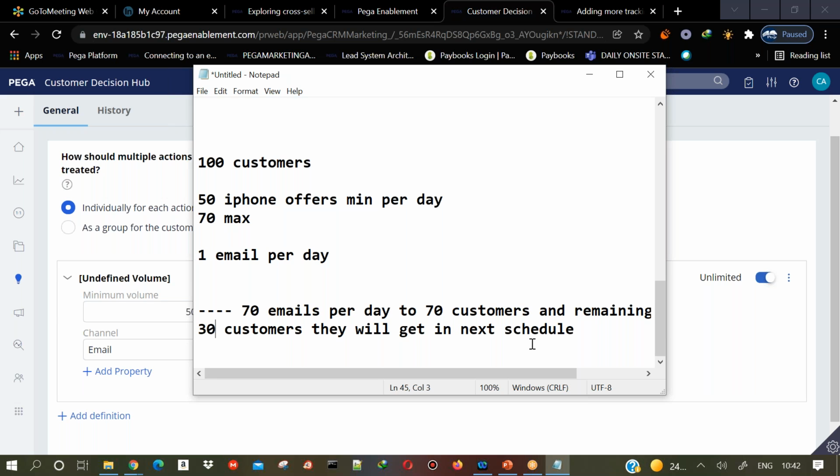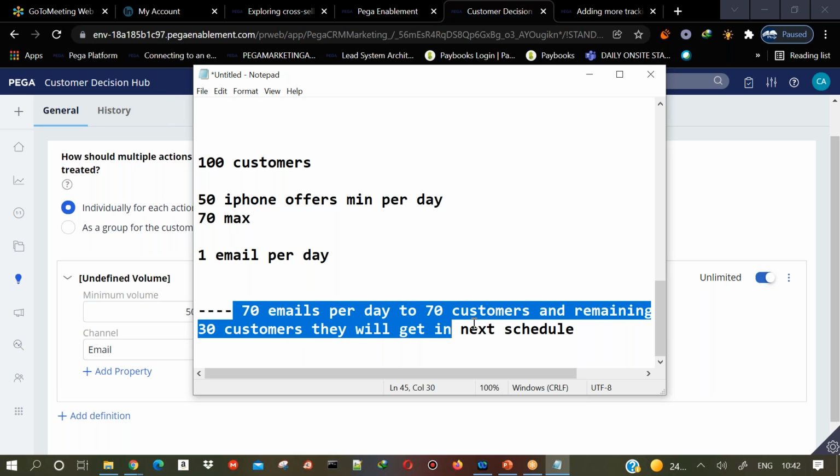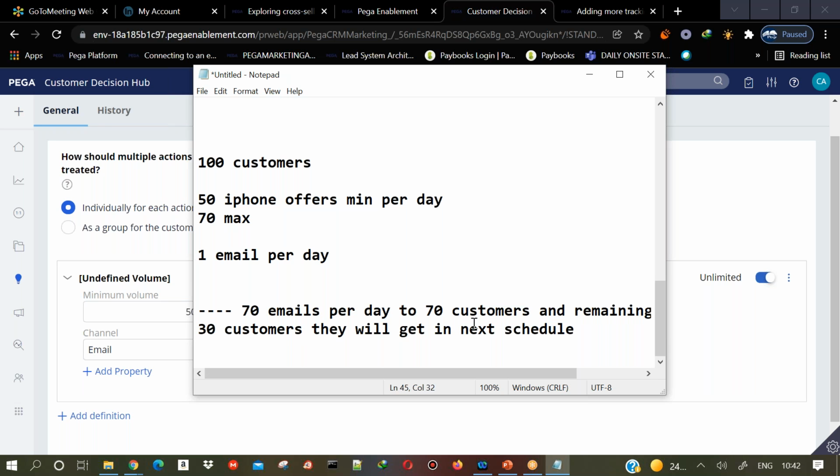Let us say the campaign is again running tomorrow or the day after tomorrow. At that time, those remaining 30 people will get the remaining offers. So that is how the contact policy and volume constraint, both of them, will be applicable now. Okay, you got it, right?